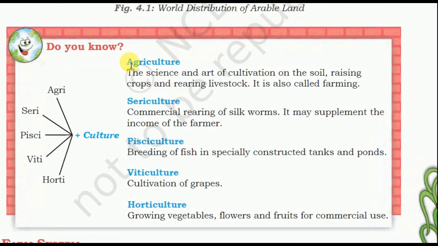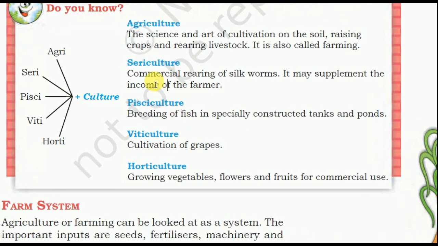So here are some terms that are very important for exam purpose. What is agriculture? Agriculture is the science and art of cultivation of the soil, raising crops and rearing livestock. So livestock is also included in this. It is called farming. Sericulture. Sericulture is commercial rearing of silkworms. It may supplement the income of the farmer.